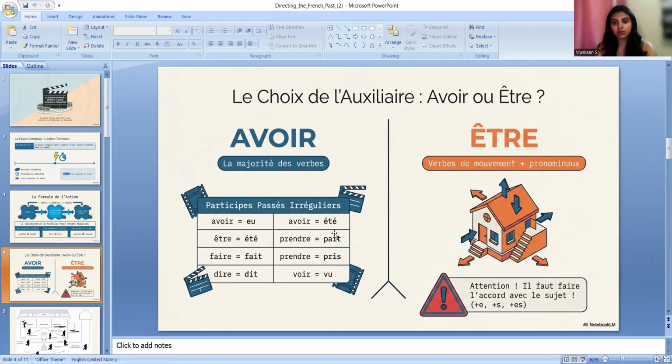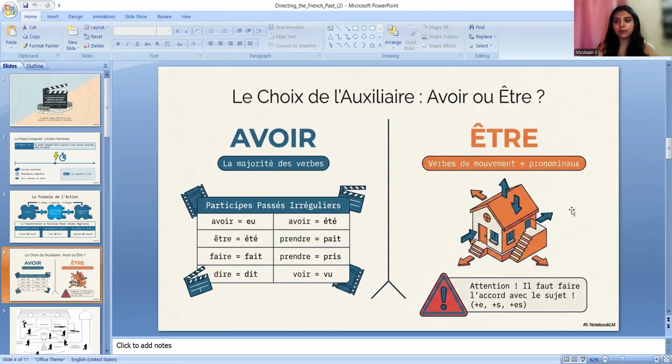Okay, just ignore this one. These are just exceptions. So we have to just learn them by heart because they don't follow the participe passé rule. Now second is être, with the verbs of movement plus pronominal. So here the movement verbs usually come with être.